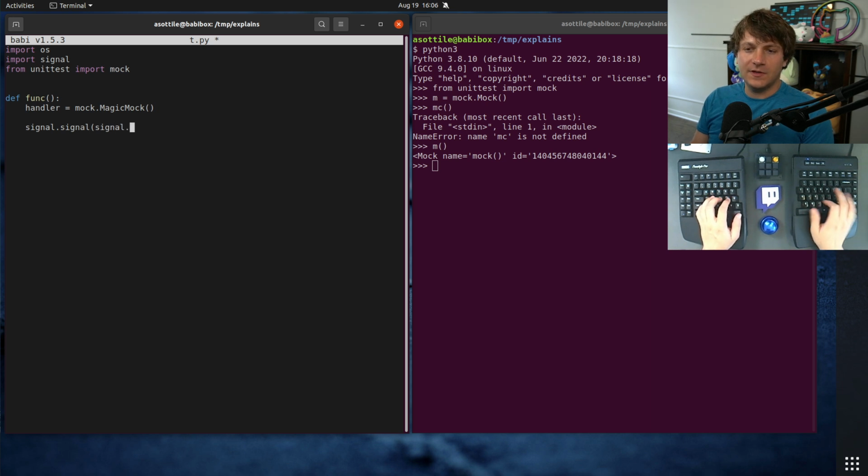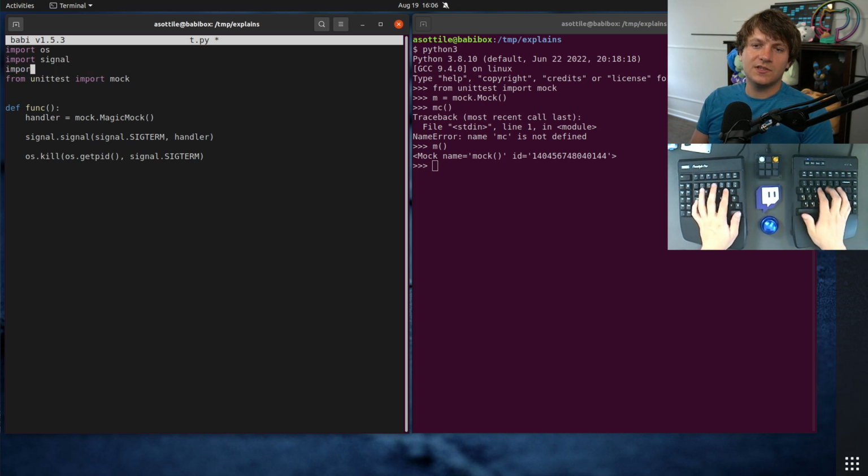And what they wanted to do is handle sigterm and pass in a handler. Their actual code was significantly more complicated than this, but we're boiling it down to a minimal reproduction. Then they did os.kill on their own process with signal.sigterm. That way it sent the sigterm handler. We're actually going to put a little sleep in here. Technically, I can't remember whether this is synchronous or not. I think it's not. But we're just going to put a little sleep to give it enough time to make sure it actually gets called.